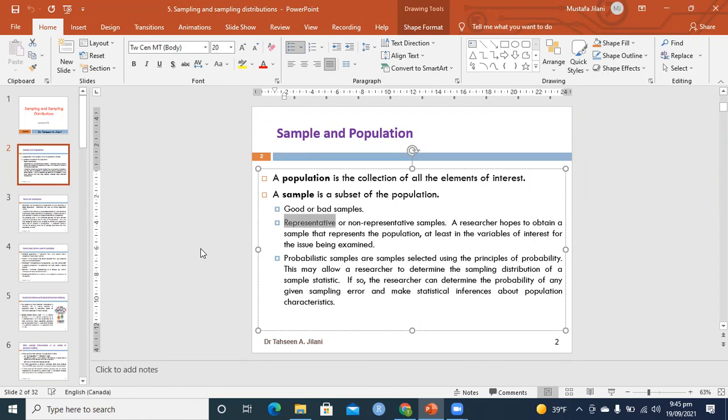You collect a sample from them, which means maybe the COVID cases will be more than 10%. If you say then that the whole of Pakistan has more than 10% positive cases, this is not representative, because you are collecting data from a very biased area. Bias means a specific area. So when we do sampling, there are many different techniques that we have to follow.